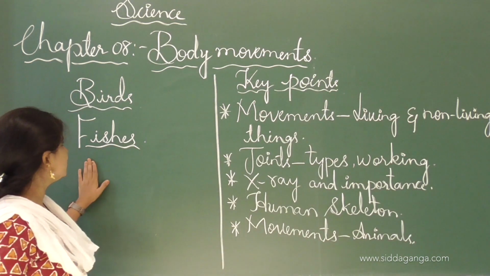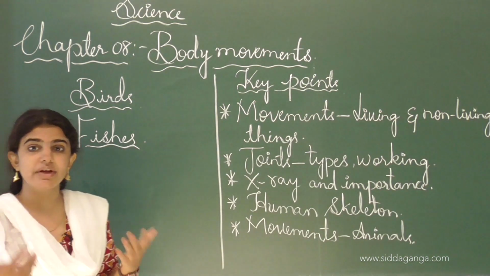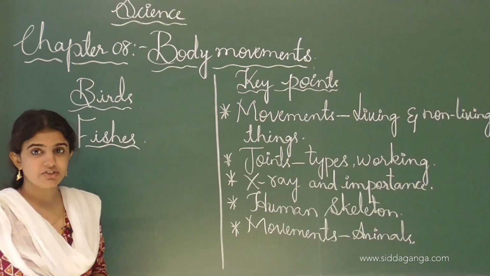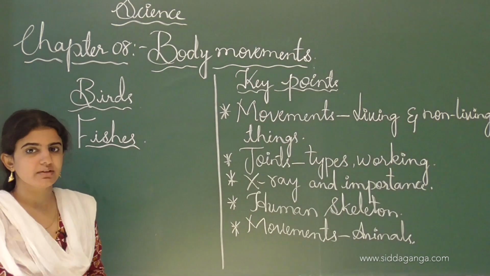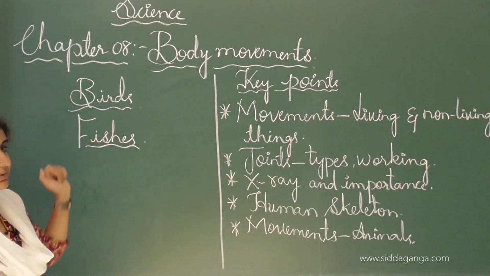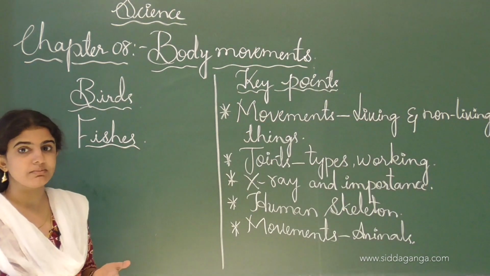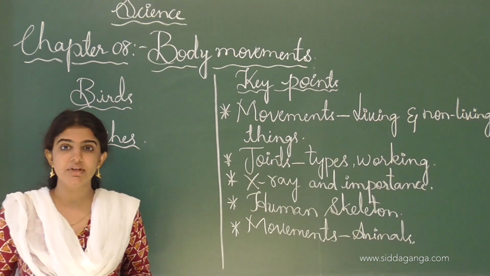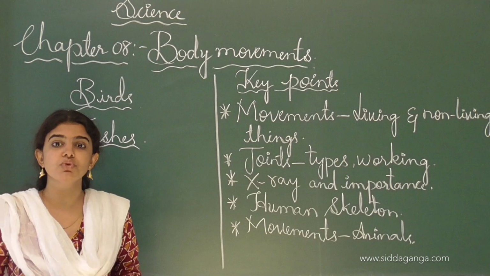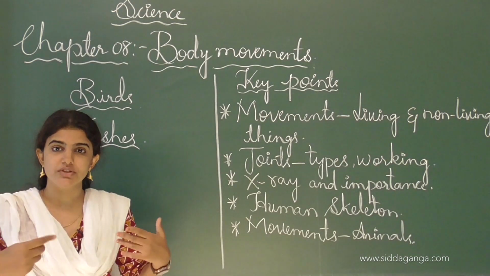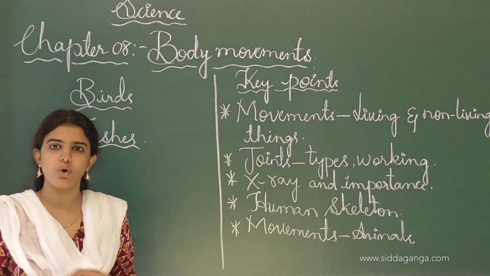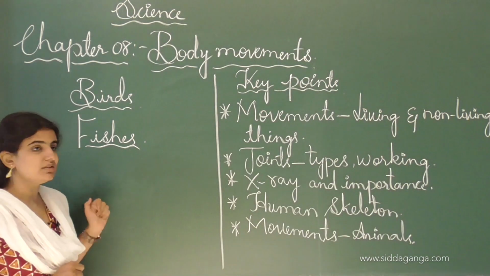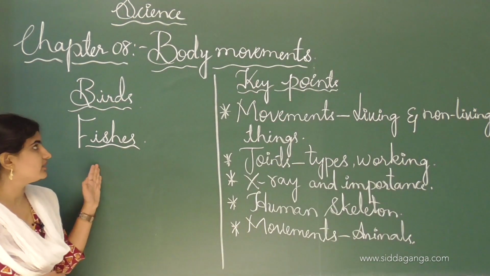Different types of birds fly easily, and they have different structures which help them move from one place to another. They have feathers and weightless bones which help them fly in the air, and fishes have fins which help them move in a particular direction in the water. This is how different locomotory organs are present in fishes and birds.